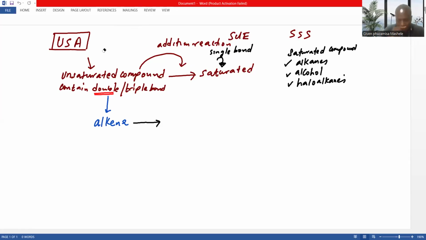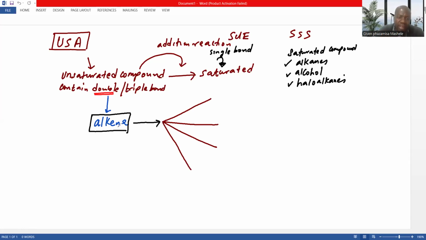Now, look at this. In your syllabus, once they give you an alkene, you must know you're dealing with an unsaturated compound. But suddenly you find that you have this. You have an alkene, but at the end, you end up having this. There are four types of addition reaction which we are going to talk about now.